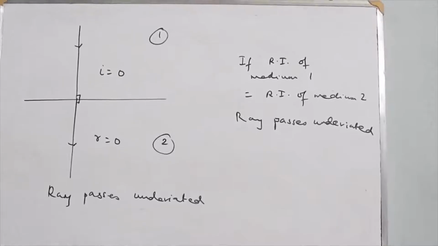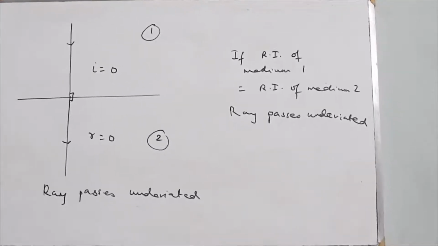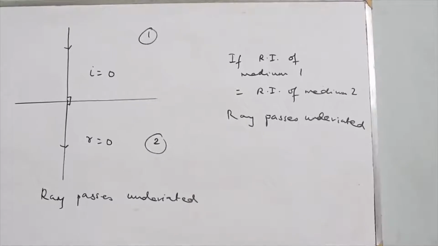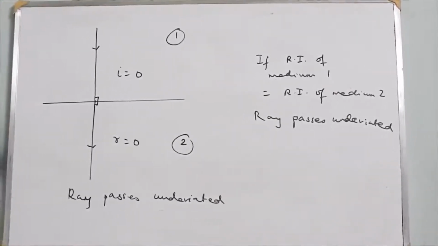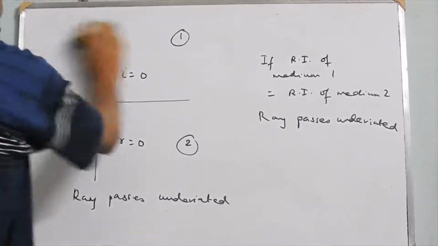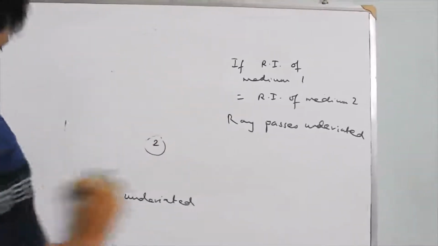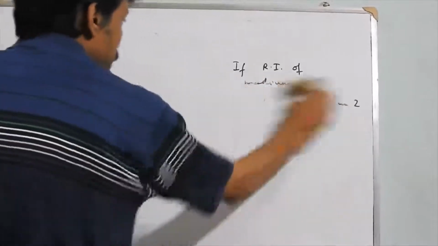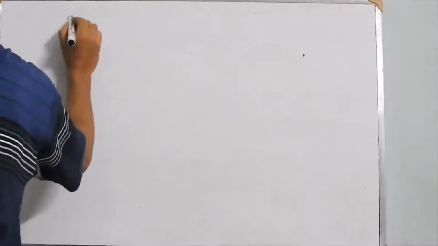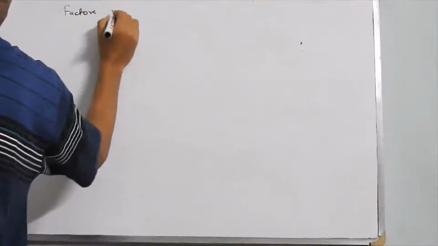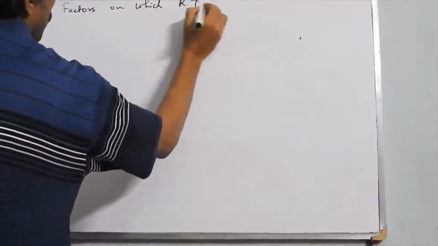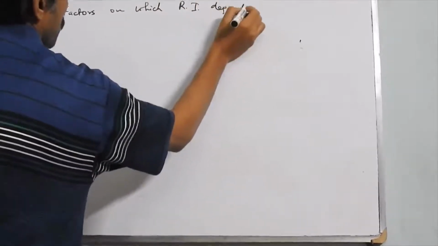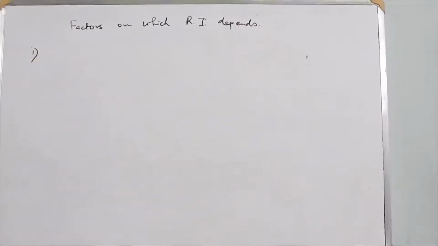So refractive index is a property of a medium, and it certainly depends upon some physical factors. The factor on which the refractive index of a medium depends is obviously the nature of the medium.